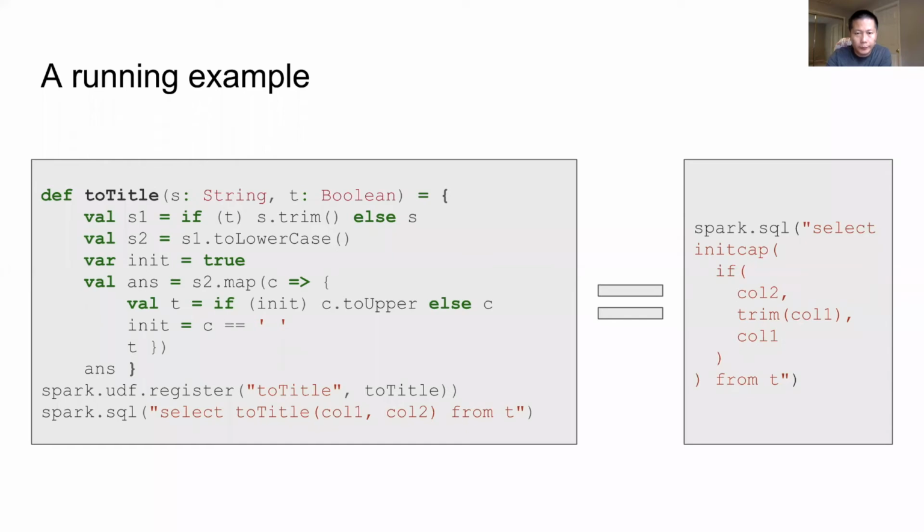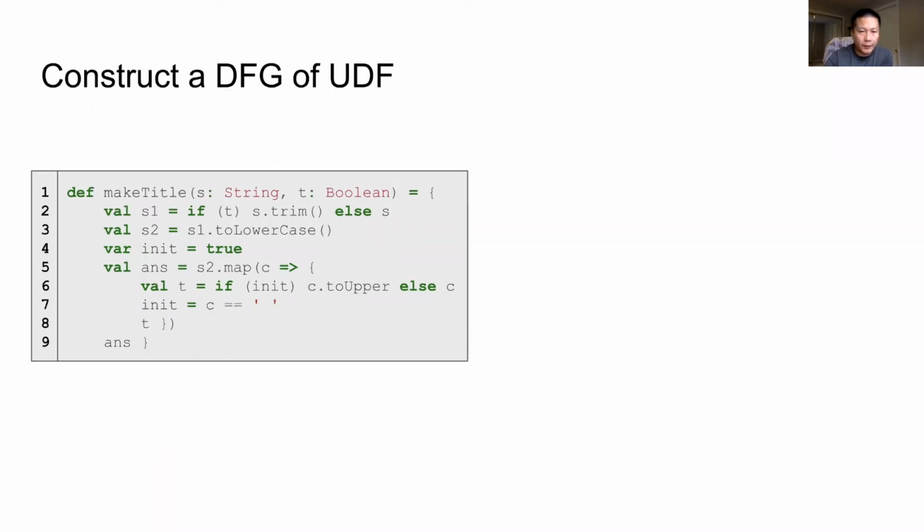the right side. The first step is to construct a DFG of the UDF. Let's see what the DFG would look like for the running example. The DFG starts from the function arguments and then the node for the first branch of the if statement at line 2.